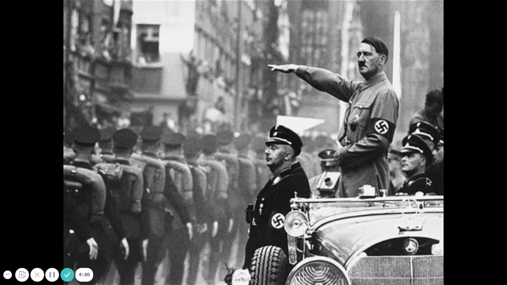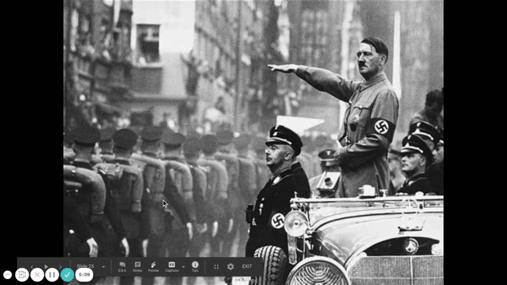So here's an image of Hitler inspecting his troops. You will see that he's got the Hitler salute here. If you see anybody giving this salute today, it's again affiliated with hate, as is the swastika here as well. So these are just symbols that are noted as being part of hate groups.